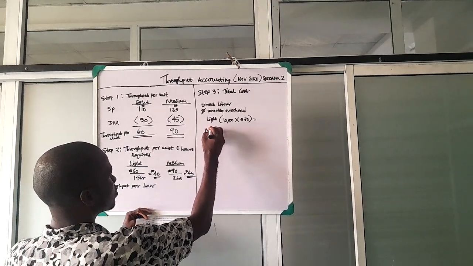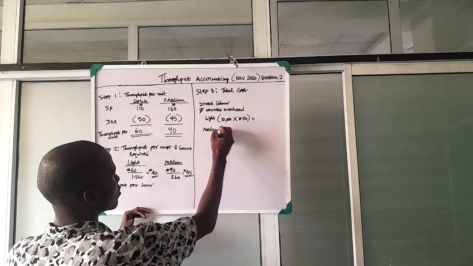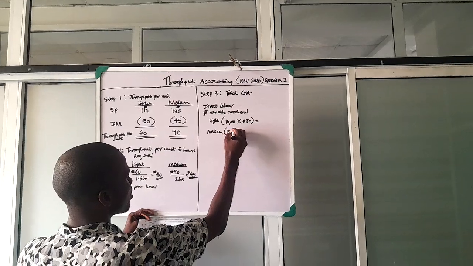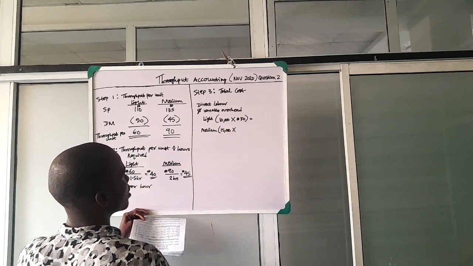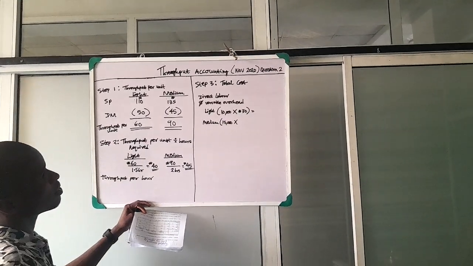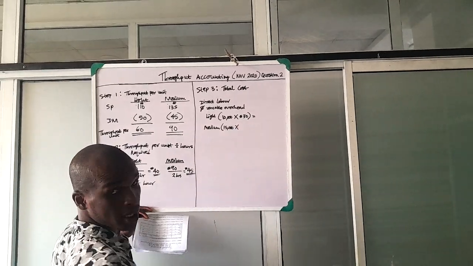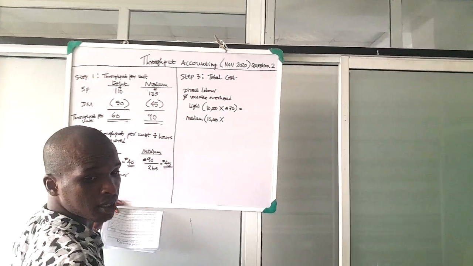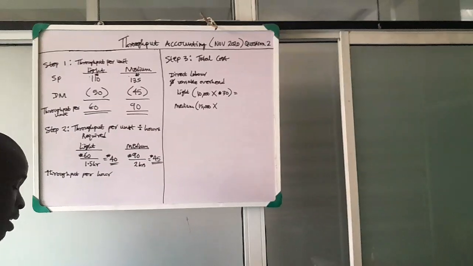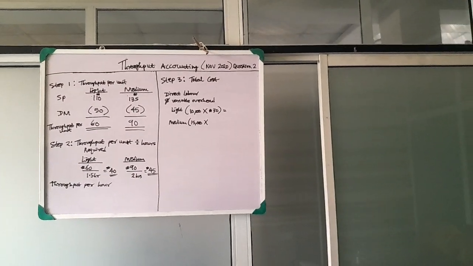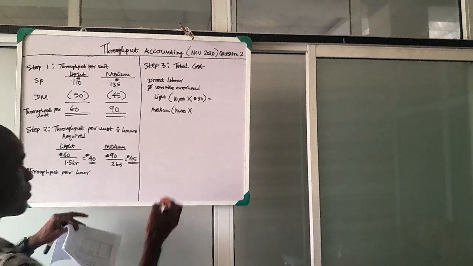Then for medium, what unit is required? 15,000, Abi? Yes. Times what's the direct labor and variable overhead? For medium, direct labor and variable overhead is 55.